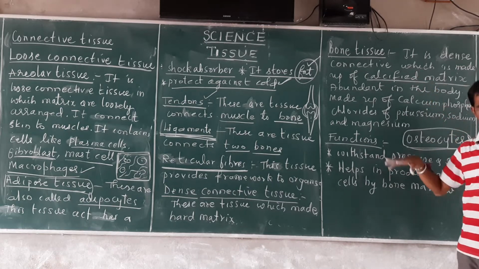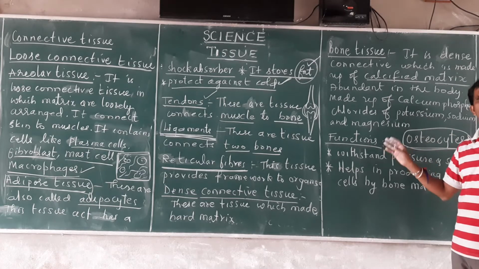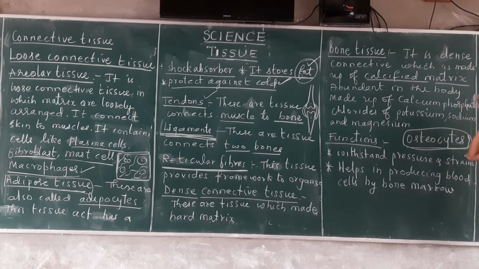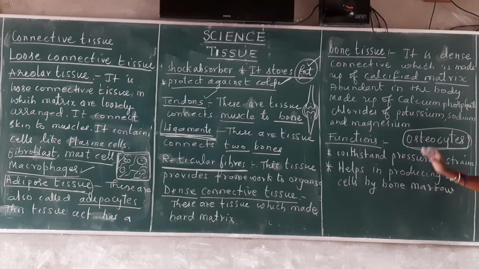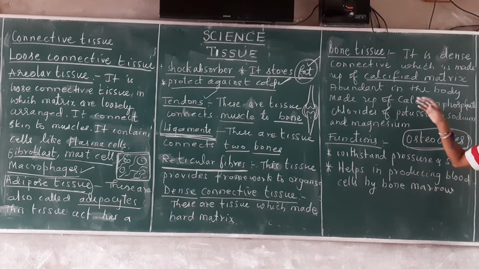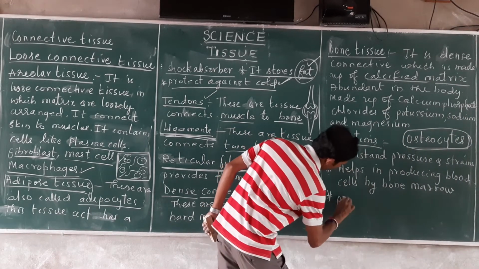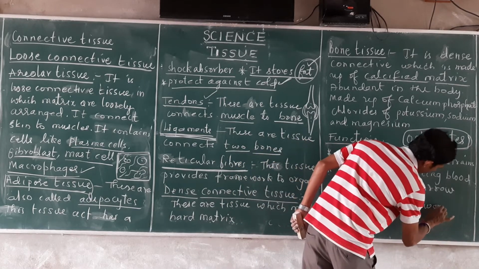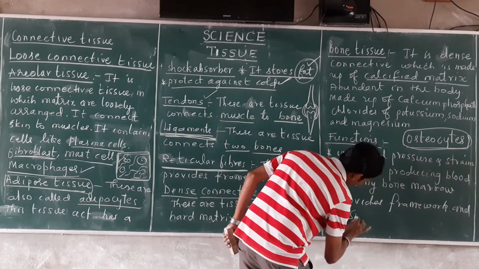Inside the large bones of the body, there is a tissue called bone marrow. That bone marrow produces the RBCs, red blood cells. Blood cells are produced in the bone marrow. So that is one of the functions of the bone tissue. Bone provides framework and support to the body.